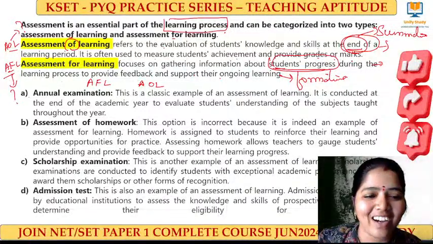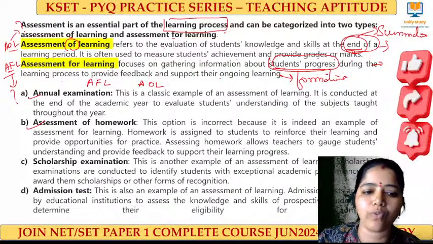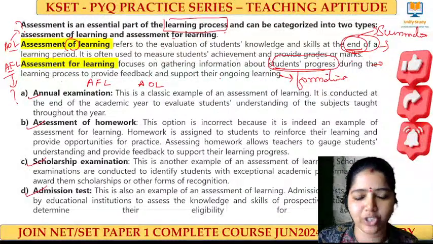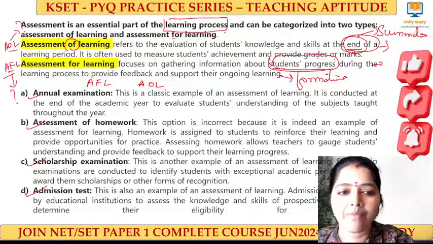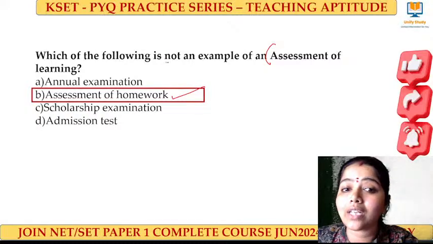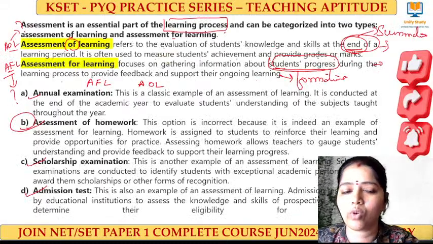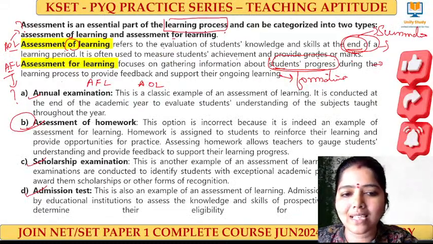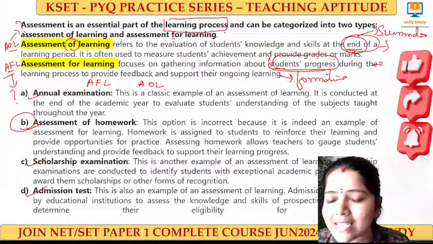Okay, fine. So: annual examination, assessment of homework, scholarship examination, admission test. Here the answer is that assessment of homework is not an example of assessment of learning. Why? Because it is an example of assessment for learning.